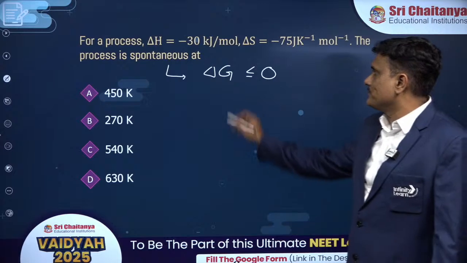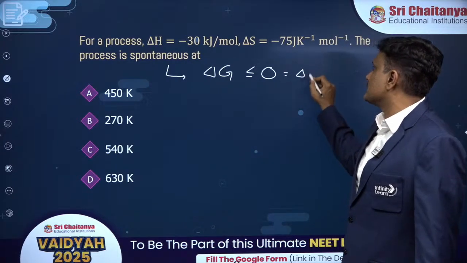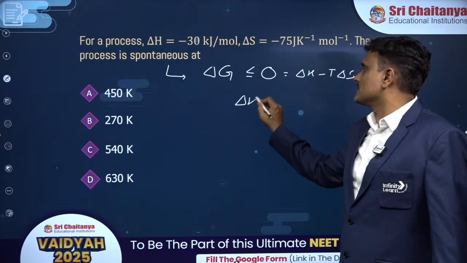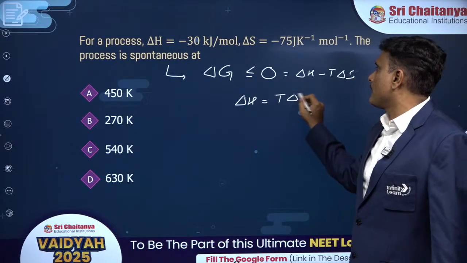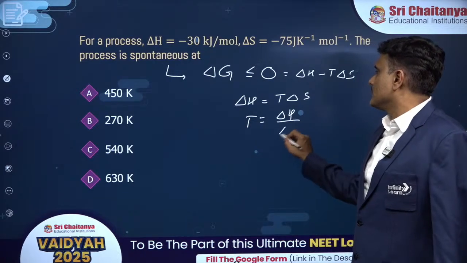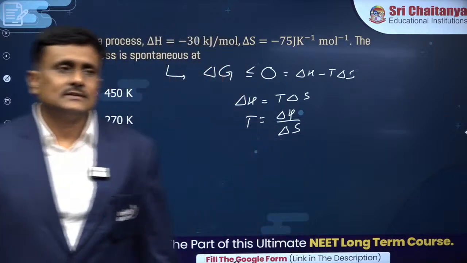So delta G equal to 0 means delta H minus T delta S equal to 0. So delta H is equal to T delta S, or temperature is equal to delta H by delta S. So remember, these type of questions are very frequently asked.